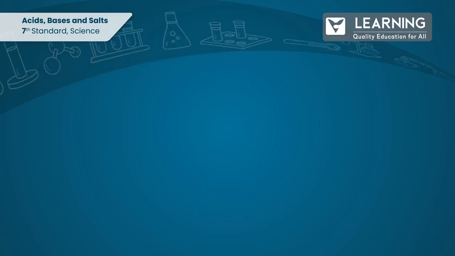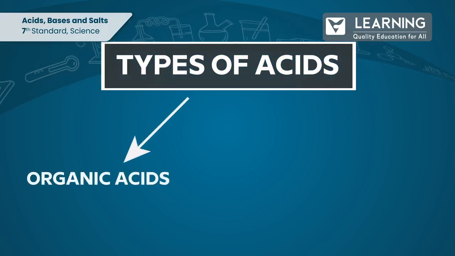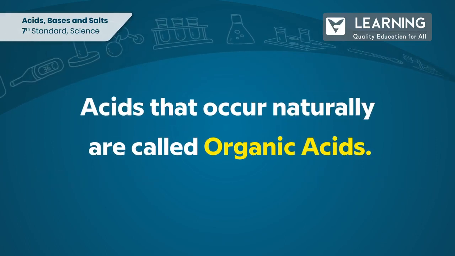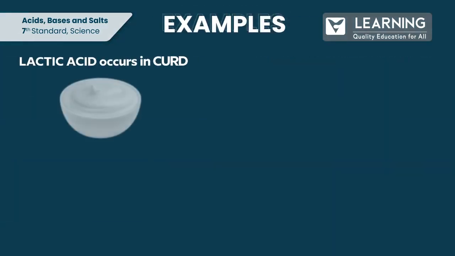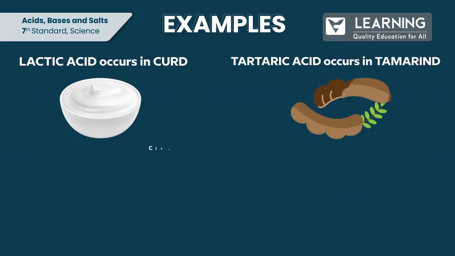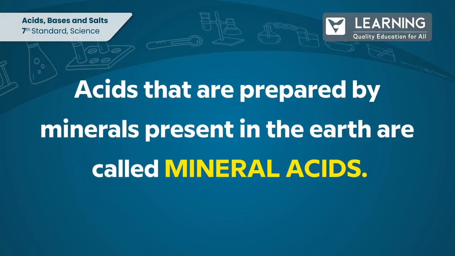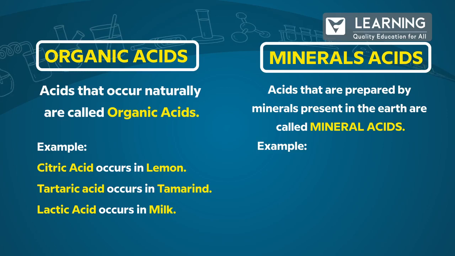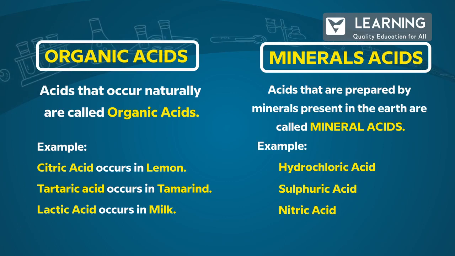Let us now learn the types of acids. There are two types of acids, organic acids and mineral acids. Acids that occur naturally are called organic acids. Example, lactic acid occurs in curd, tartaric acid occurs in tamarind, and citric acid occurs in lemon. Acids that are prepared from the minerals present in the earth are called mineral acids. Example, hydrochloric acid, sulfuric acid and nitric acid, etc.